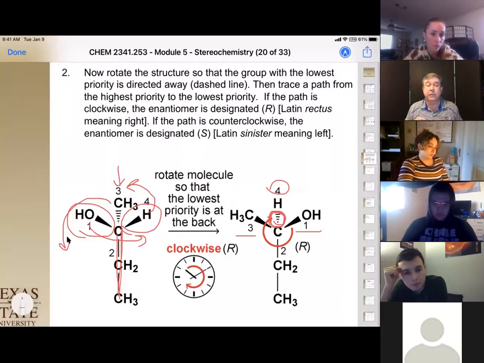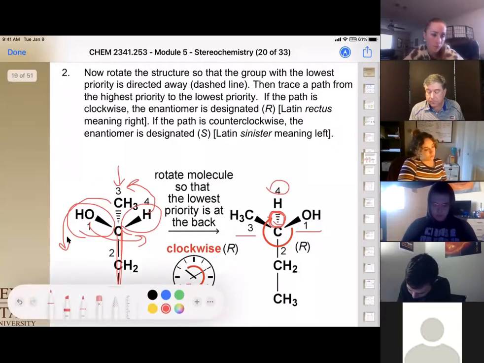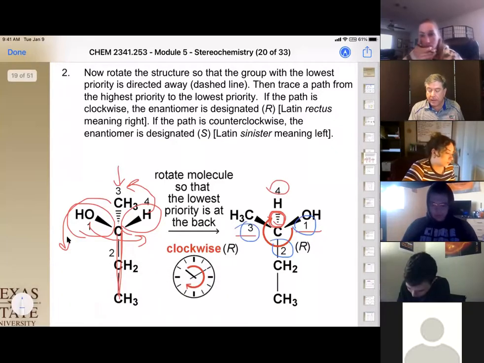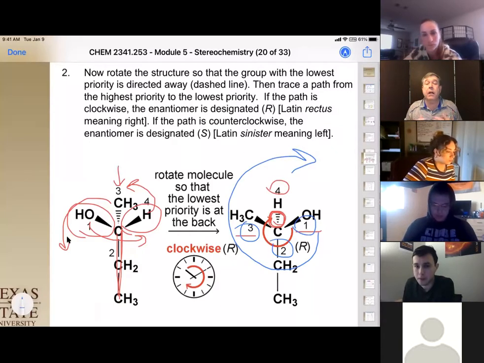Now, once we've done that, we look at the order of the priority. Okay, in this case, we have 1, 2, 3. And if we draw a line with that, it's going in this direction, and that is clockwise.